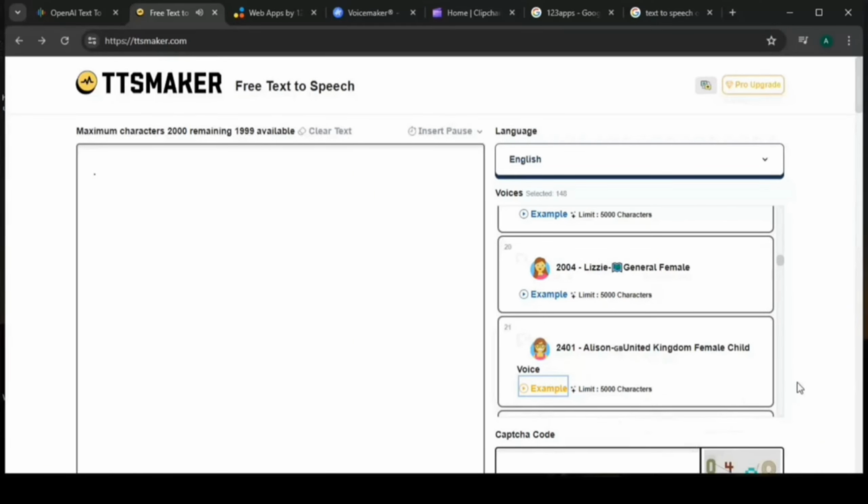VoiceMaker is a free text-to-speech tool that provides speech synthesis services.